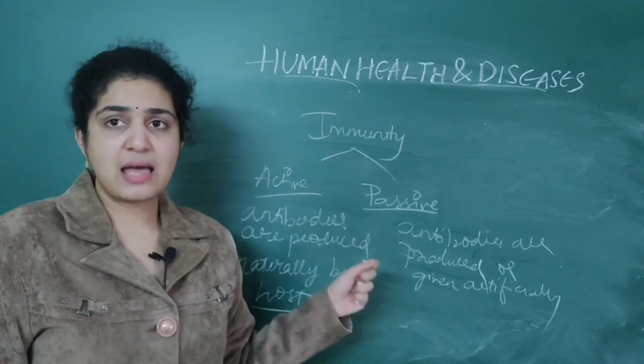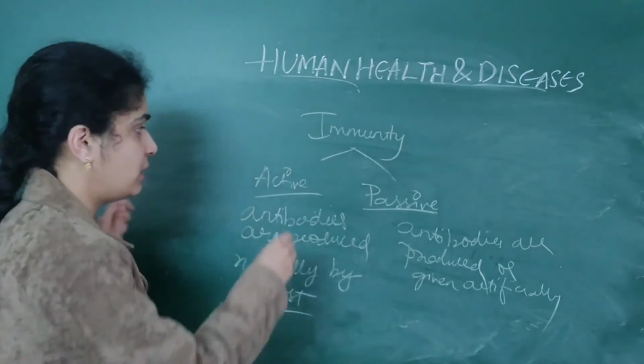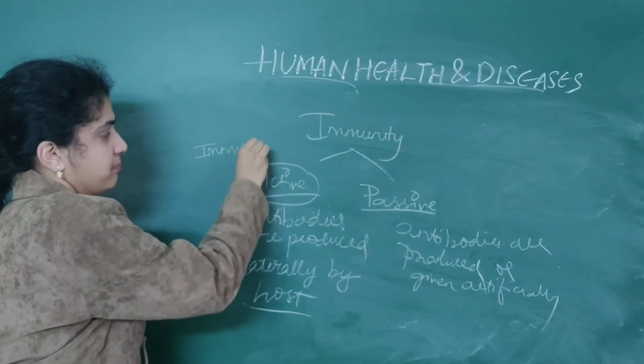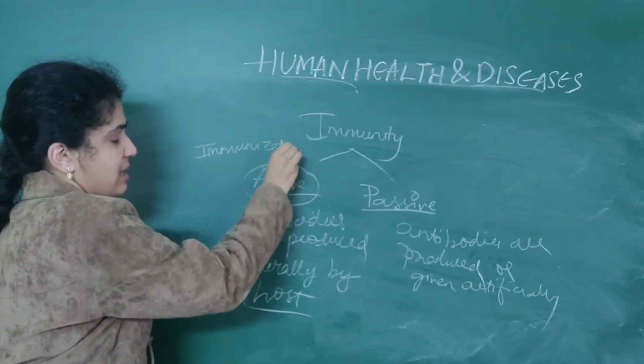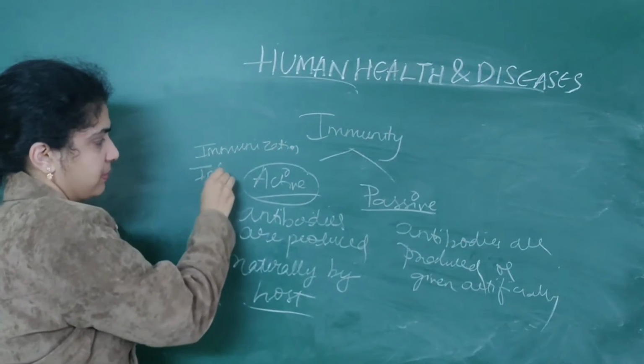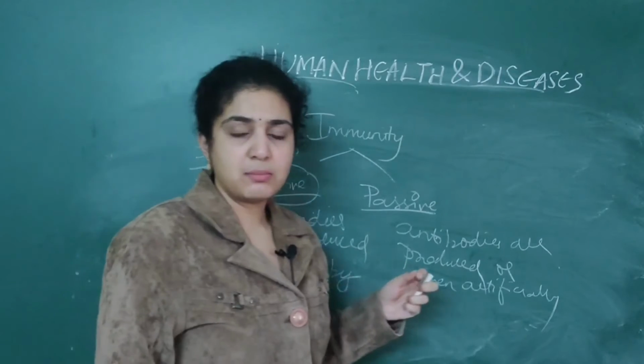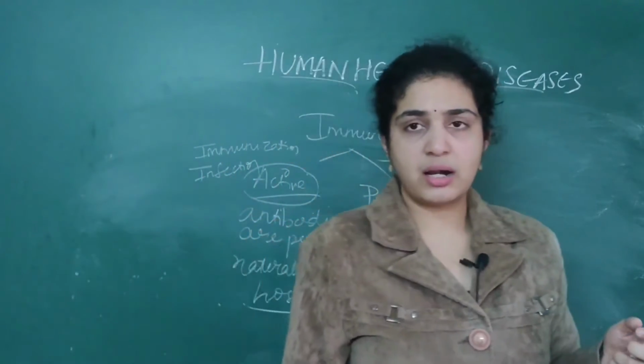Examples of active immunity are immunization as well as infection. Simple to remember, if you are getting confused regarding this: immunization, infection.